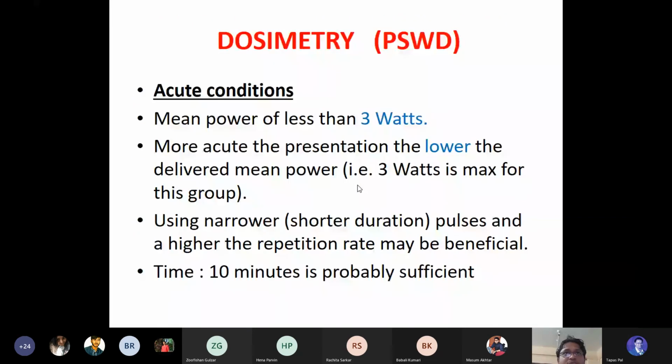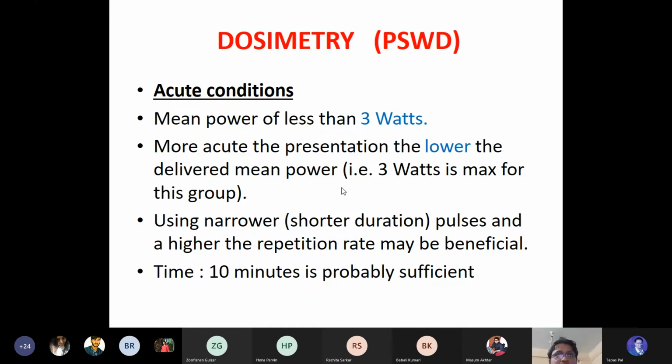Dosimetry of the PSWD. In the acute condition, the mean power is less than 3 watt. The more acute the presentation, the lower the delivery of the mean power. 3 watt is the maximum for this group. Using a narrower pulse and a higher repetition rate may be beneficial. And a time duration of 10 minutes is probably sufficient whenever you will be using any type of PSWD machine.